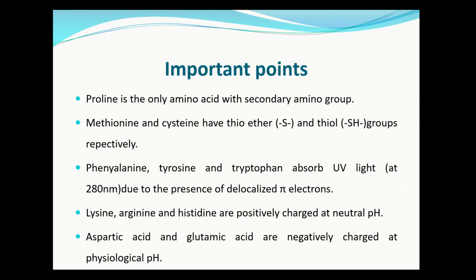These are some important conclusions drawn from this discussion. First, proline is the only amino acid which contains a secondary amino group. Other amino acids contain the primary amino group. Methionine and cysteine have thioether and thiol group respectively. Phenylalanine, tyrosine and tryptophan absorb UV at 280 nanometer because they contain delocalized pi electrons due to benzene ring.